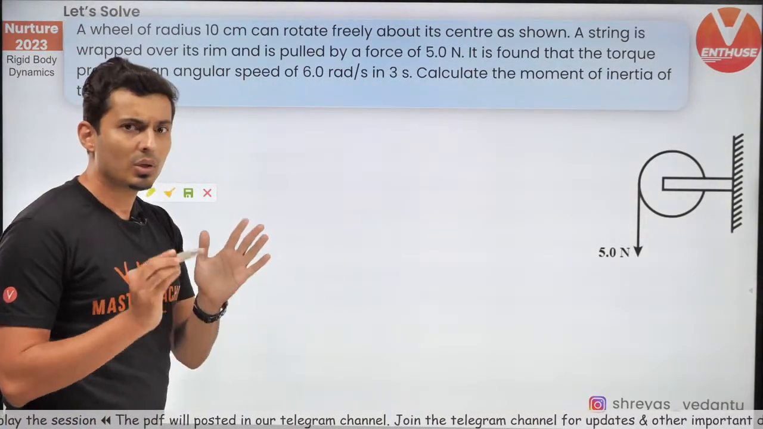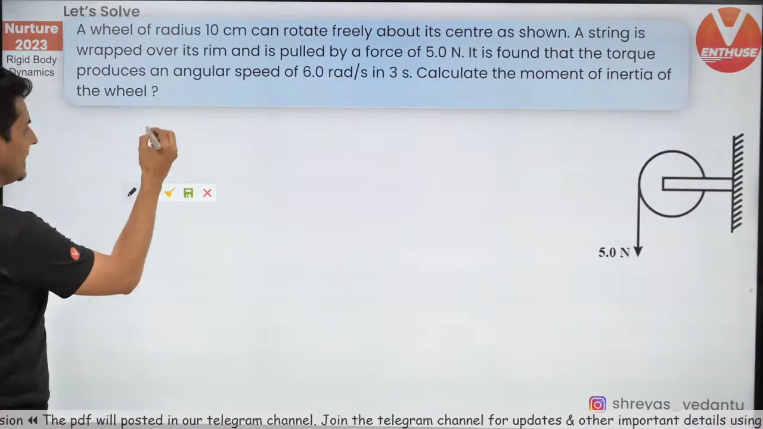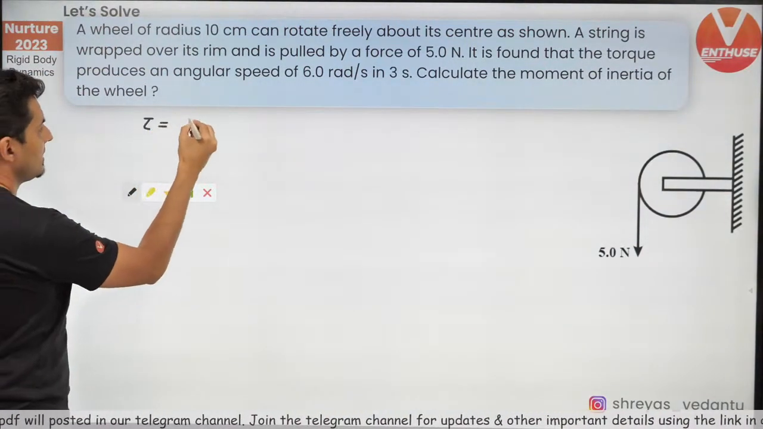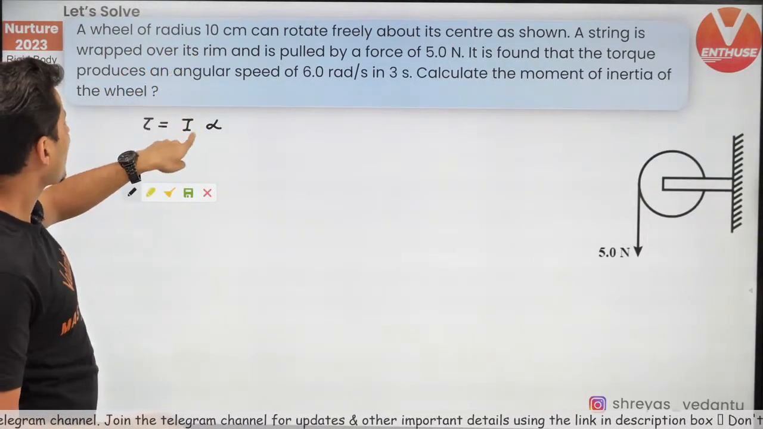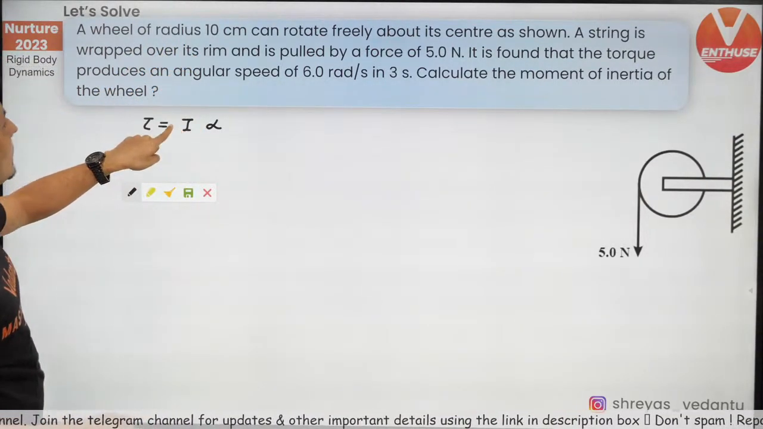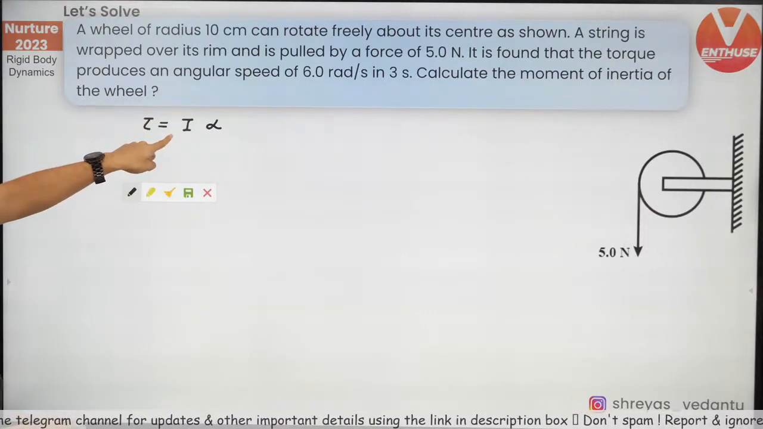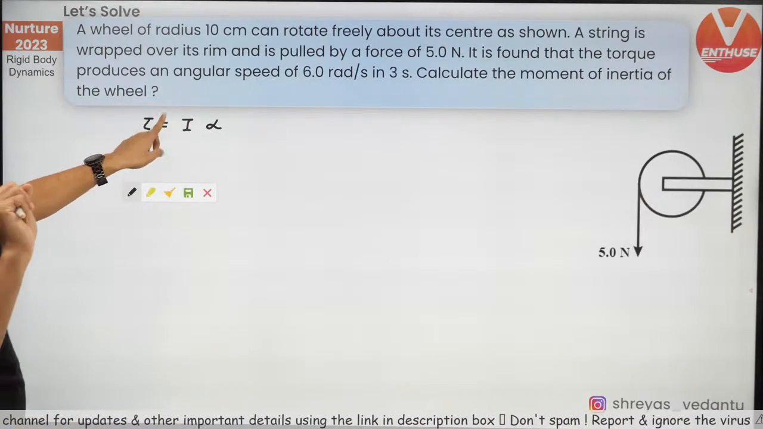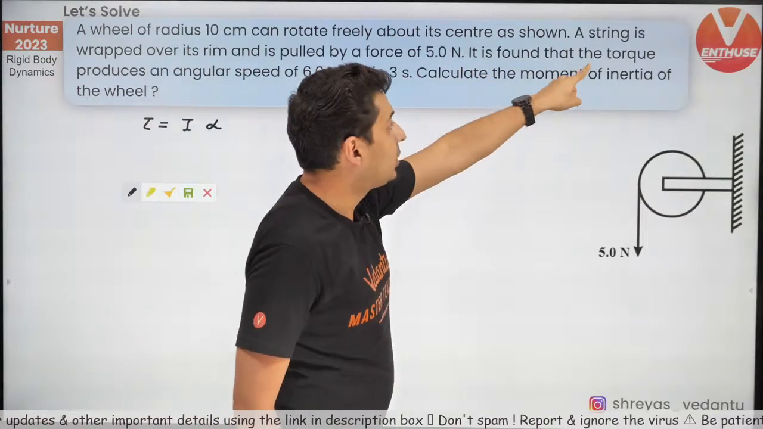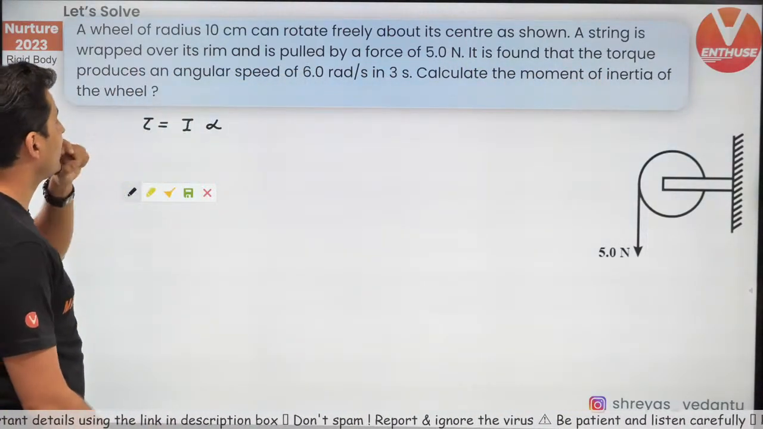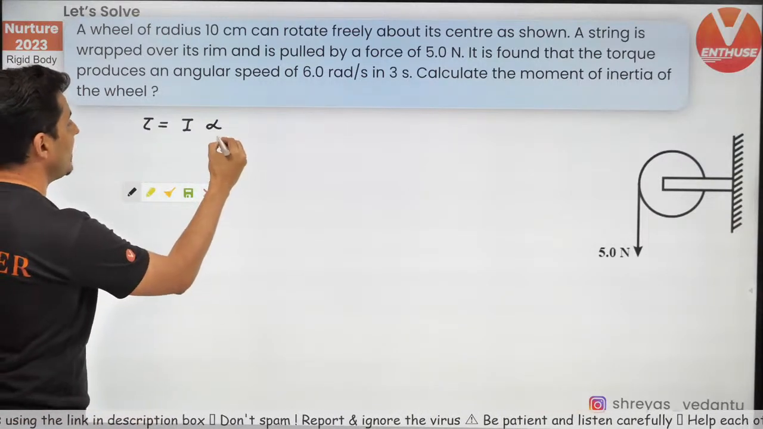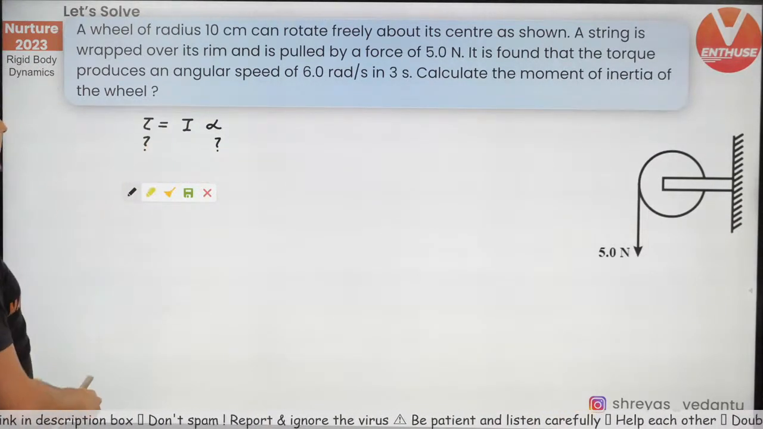So to find the torque, if I go by this equation, torque is equal to moment of inertia into alpha. I do not know the moment of inertia. Oh, sorry, my bad guys. I don't have to find the torque, I have to find the moment of inertia. So I need to find alpha as well, and I need to find the torque as well.